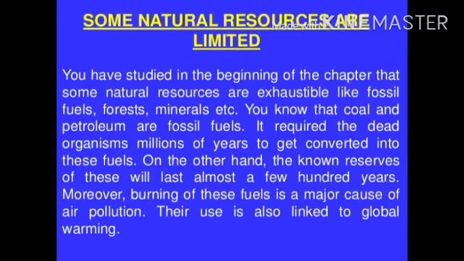Now, some natural resources are limited. You have studied in the beginning of the chapter that some natural resources are exhaustible, like fossil fuel, forest, minerals, etc. You know that coal and petroleum are fossil fuels. It requires the dead organisms millions of years to get converted into these fuels. On the other hand, the known reserve of these will last almost a few hundred years.